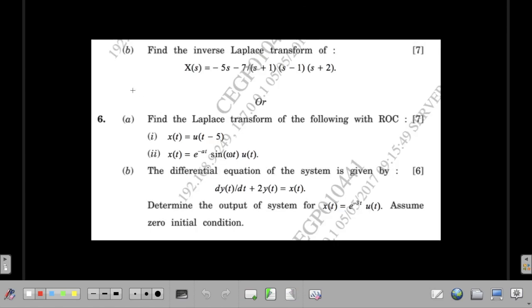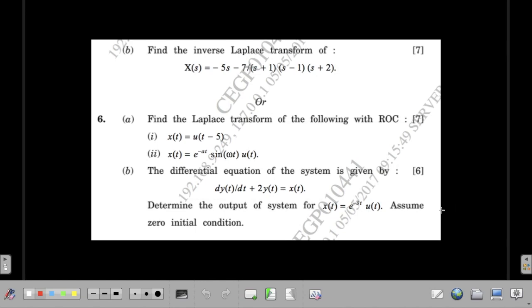Another problem from this unit is finding the Laplace transform where a differential equation has been given, and you have to find the value of output for a particular input. This is again a very simple problem.